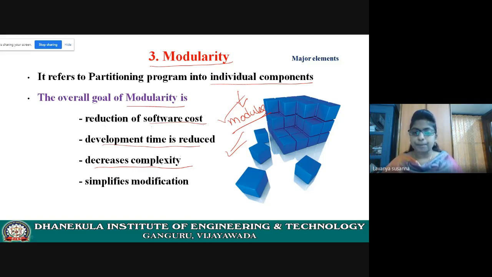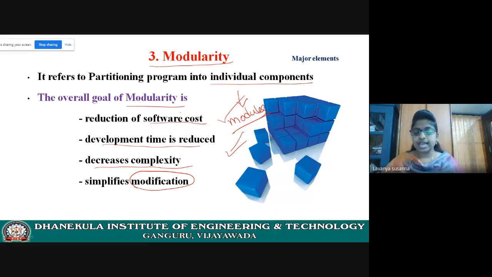These modules are separate, right? Later you will integrate them. Due to this, you can modify a module without affecting other modules. You can modify the modules separately because you are developing separately. You are writing the code separately in separate modules. This is the overall goal of modularity. First major element is abstraction. Second major element is encapsulation. Third major element is modularity.